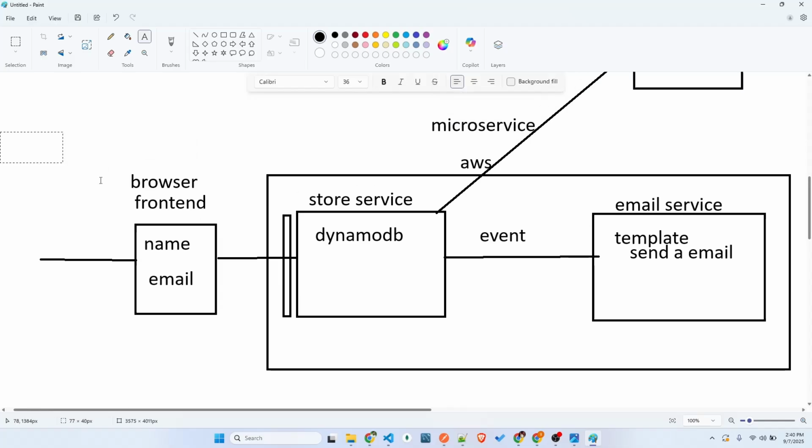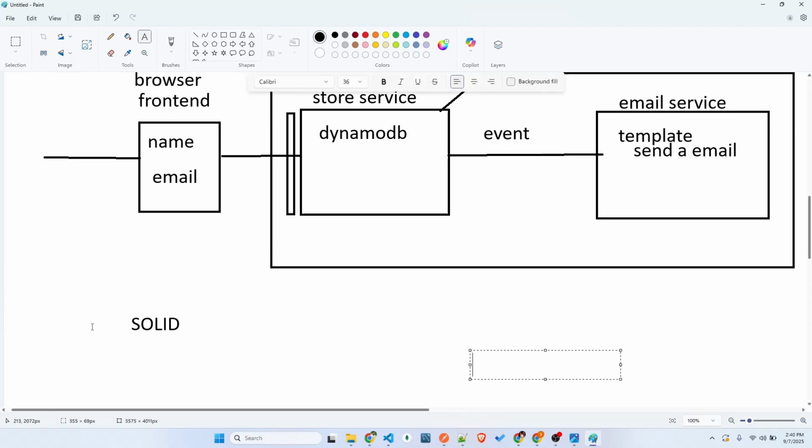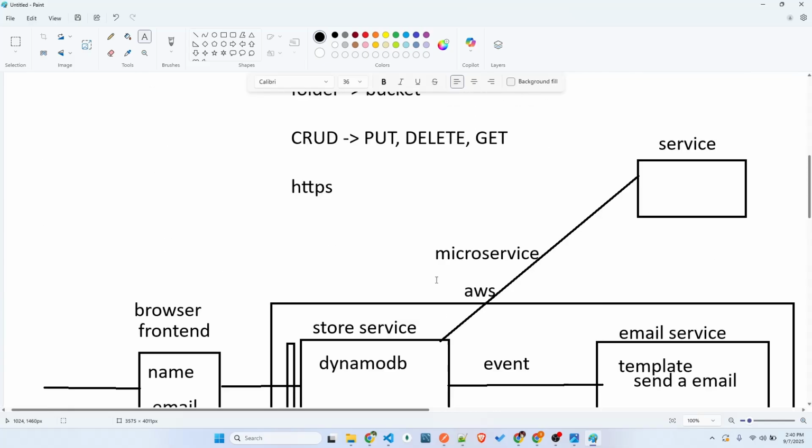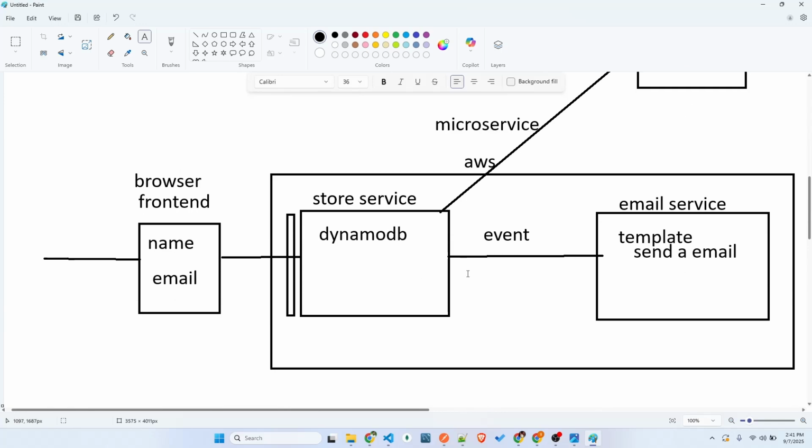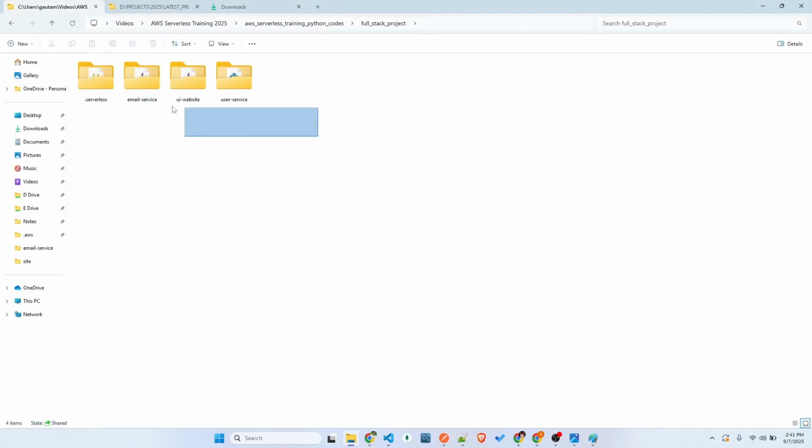So this is a complete microservice-based architecture, and we discussed SOLID principles, but we can discuss the rest whenever we require. So we discussed microservices, SOLID principles and what we're going to build. This course will be discussing the upcoming project. Let me share my project with you. So these are the three things. First, let me build my back end, not the front end, and I'll show you the front-end part, how we are going to store the files in our S3 bucket and how we are going to host it. So let's open it.